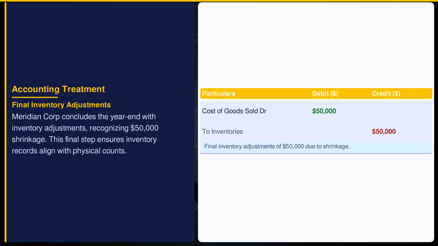Indian Accounting Standard 2 requires adjustments for inventory discrepancies like shrinkage. Meridian Corporation records a $50,000 adjustment, reflecting discrepancies between book and physical counts. This hits cost of goods sold, aligning with the reality of inventory control. Accurate adjustments are essential for truthful financial reporting, supporting decision-making and investor confidence.